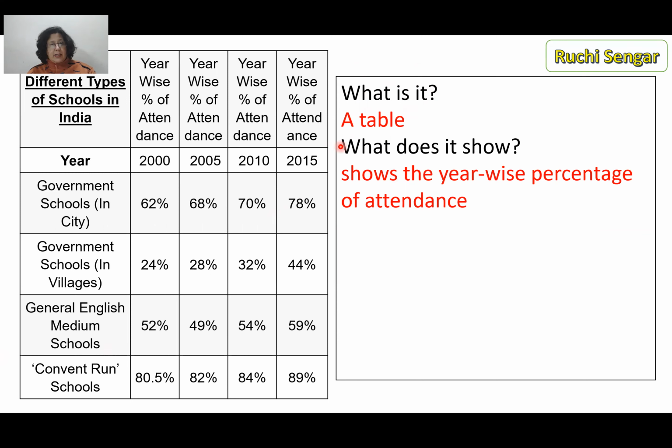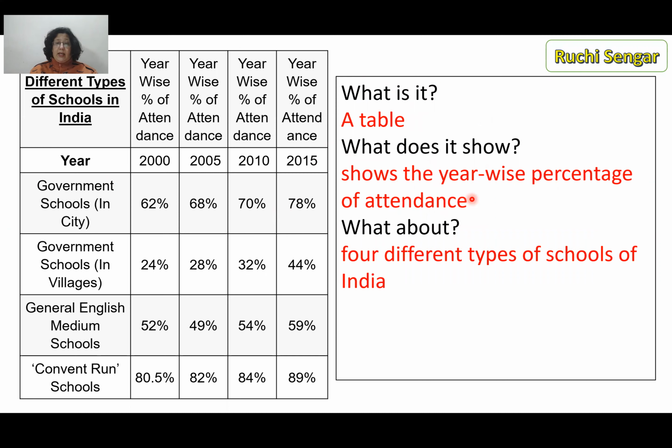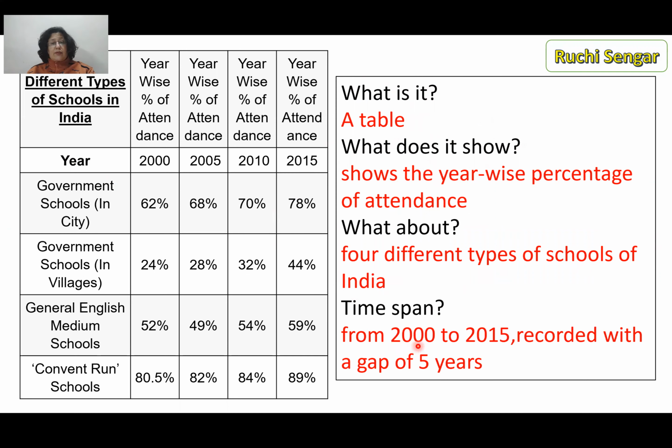So what is it? It's a table. What does it show? It shows the year-wise percentage of attendance. What is it about? Well, it's about 4 different types of schools of India. And what is the time span? So the time span is years from 2000 to 2015 with a gap of 5 years. They may not write this.